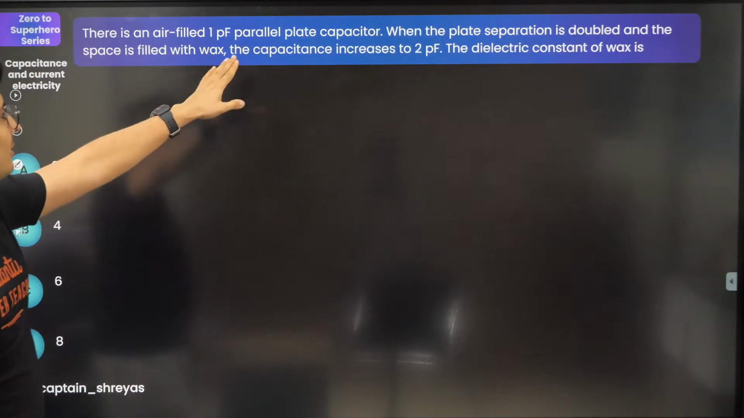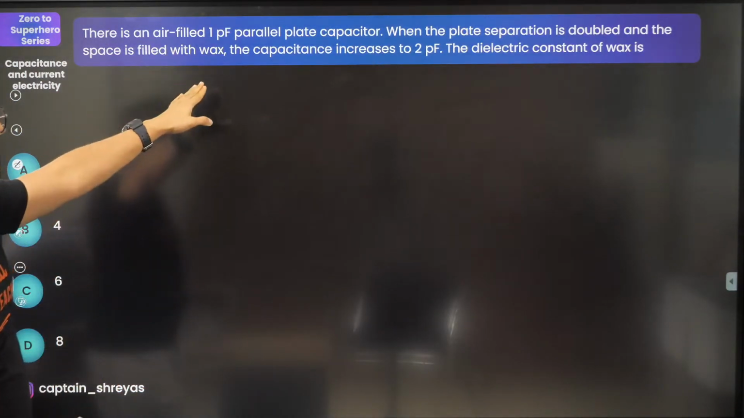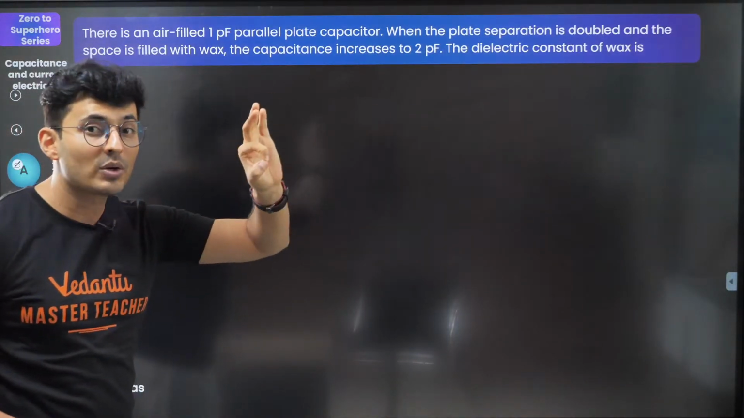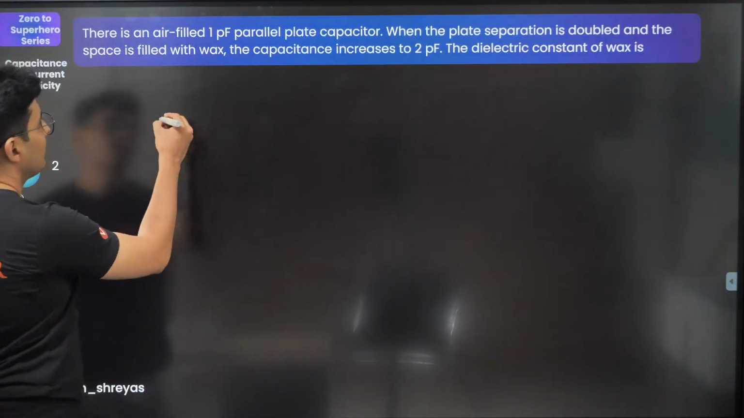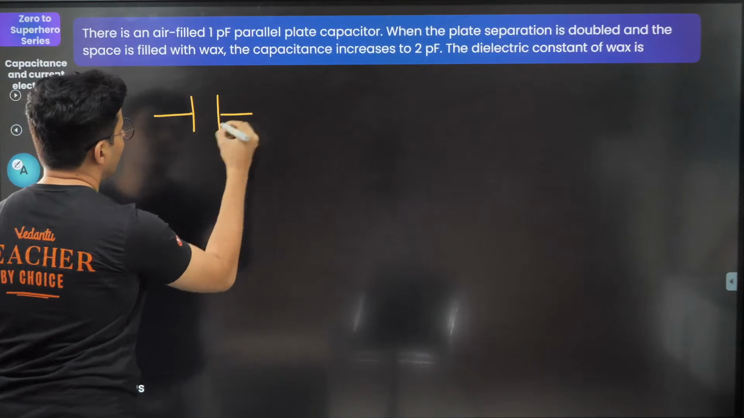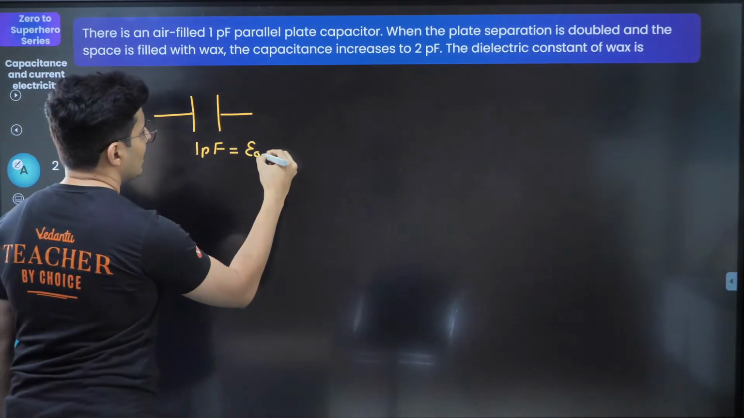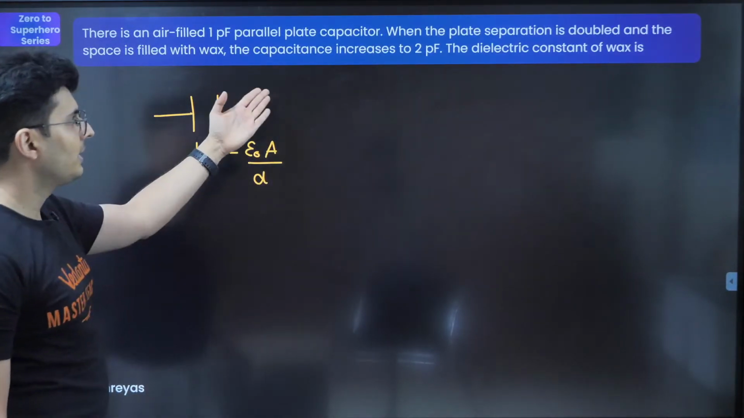There is an air-filled 1 picofarad parallel plate capacitor. When the plate separation is doubled and the space is filled with wax, the new capacitance is 2 picofarad. What is the dielectric constant of the wax? Let's try and do this question. Earlier we had a 1 picofarad capacitance, and this 1 picofarad will be epsilon naught A by D, of course. That's a parallel plate capacitor.